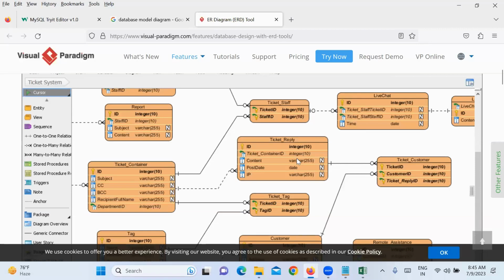No, they are giving the relation here. Ticket ID here, and here Ticket Container ID. The name may be different, but there is a relation, right? They are telling that between these two tables there is a ticket ID relation.